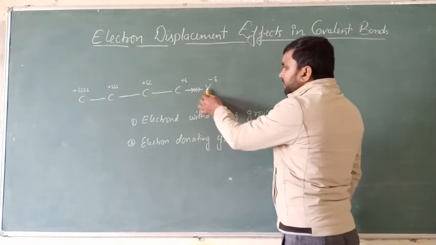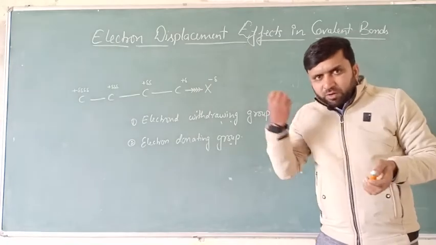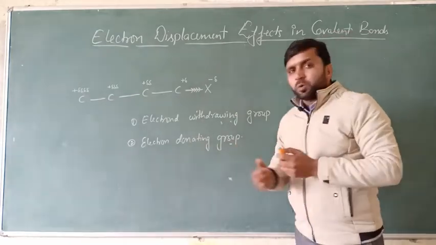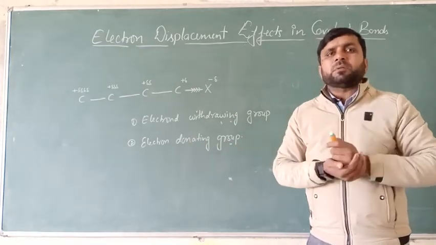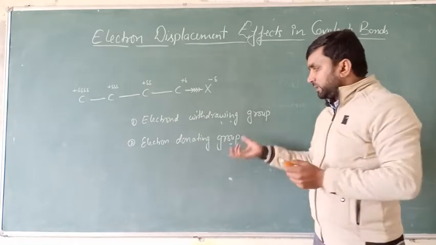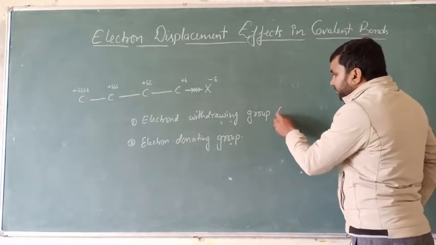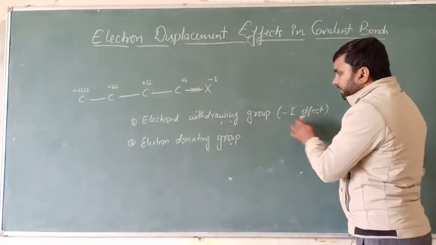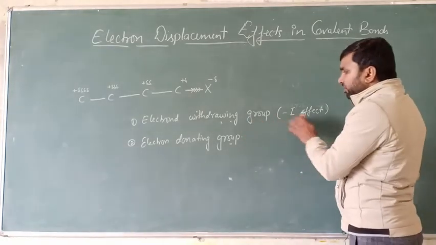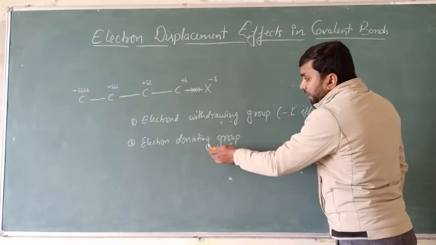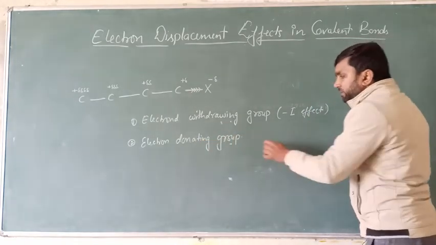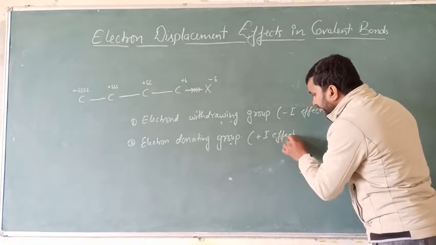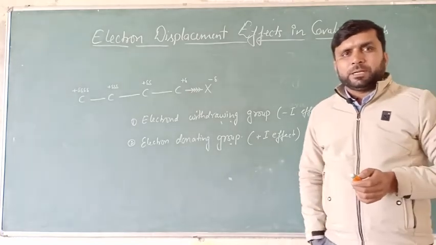Electron withdrawing group means the group or the atom which withdraws the electron pair from the carbon chain, that is called the electron withdrawing group, and the group or the atom which donates the electron pair toward the carbon ring, that is called the electron donating group. Electron withdrawing group is called -I effect. They will generate -I effect. The effect will be called minus inductive effect, and the group or the atom which donates the electron pair to the carbon chain, such type of inductive effect is called +I effect. So two types of effect, that is -I and +I effect.